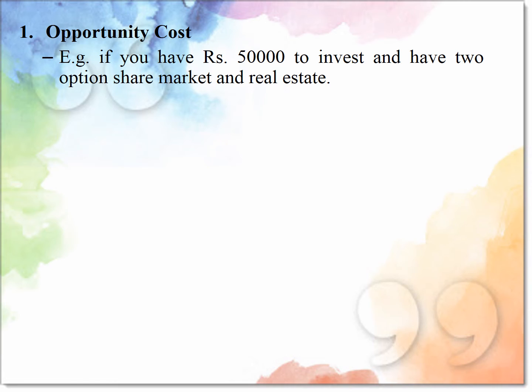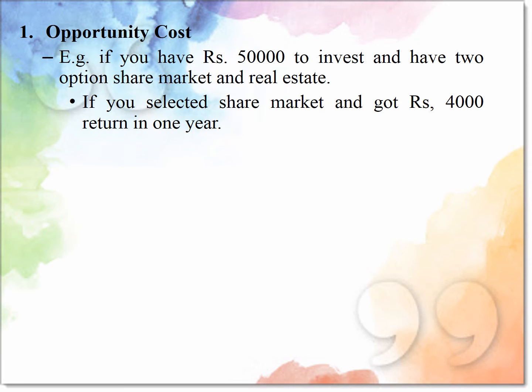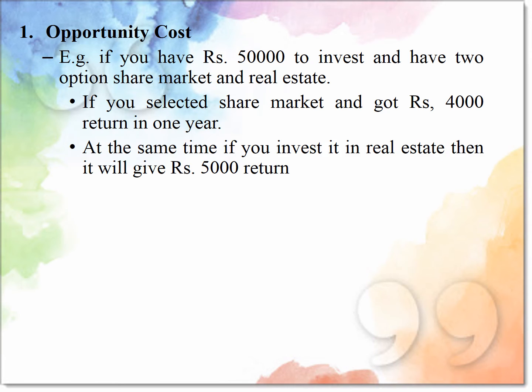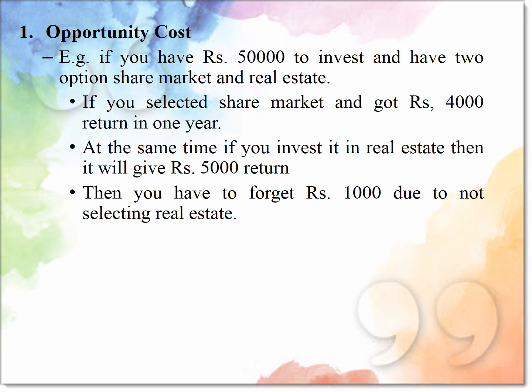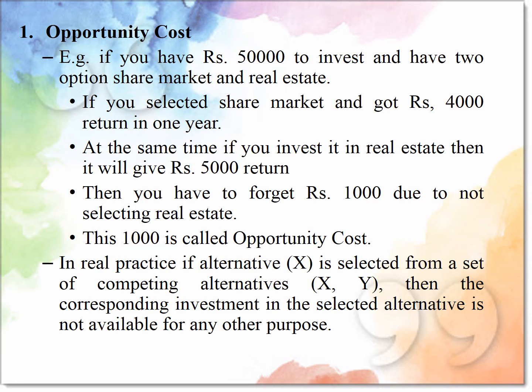Next is opportunity cost. If you have 50,000 rupees to invest, you have two options: share market and real estate. If you select the share market and get 4,000 returns in 1 year, and at the same time, if you select and invest in real estate and you will get 5,000 returns in 1 year, then you have to forgo 1,000 due to not selecting real estate. This 1,000 is your opportunity cost.